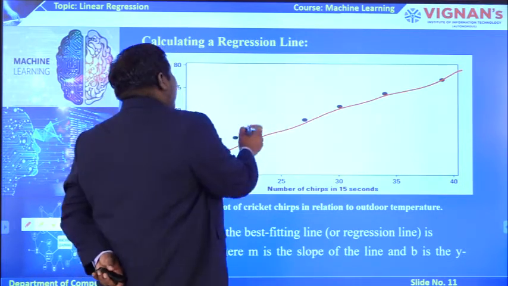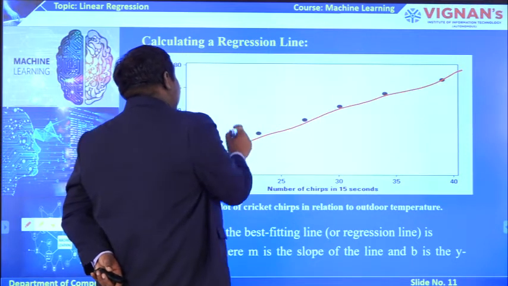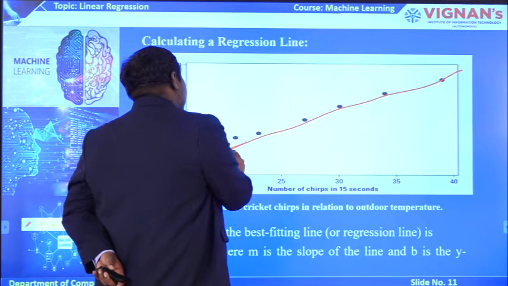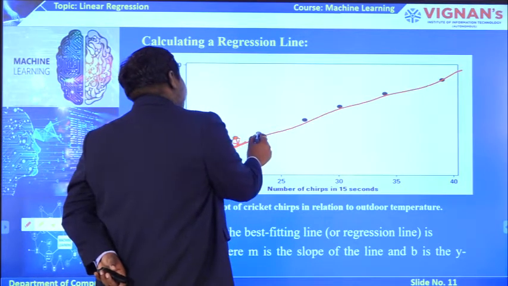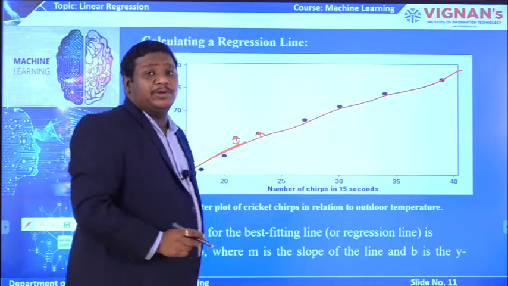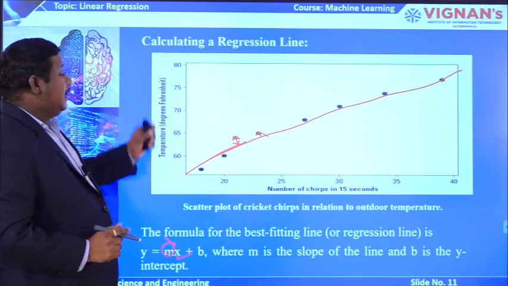So, whenever you want to calculate the regression line, the distance between this regression line and the points should be minimum. That is the main thing we need to identify whenever you are drawing this regression line.